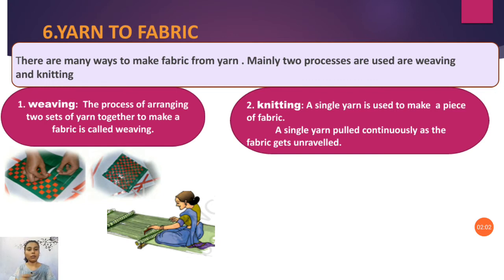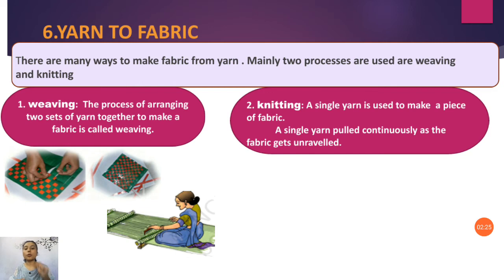In knitting, what happens here? A single yarn is used to make a piece of fabric. A single yarn is pulled continuously, and the fabric can get unraveled. Here we are using two yarns in weaving, whereas in knitting we use only one yarn.